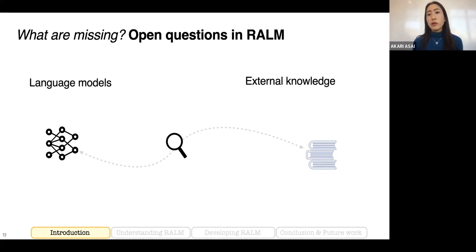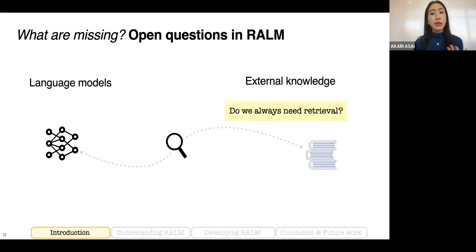Despite the popularity of retrieval-augmented language models, there are still many major open questions. For example, when we deploy a language model-based system, users usually ask many diverse questions, and many of them may not require knowledge retrieval. So one question is, do we actually need to do retrieval every time, for every sequence, even though the user's query may not require any retrieval?